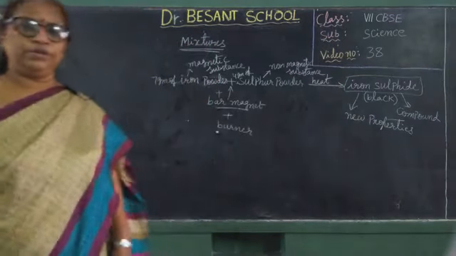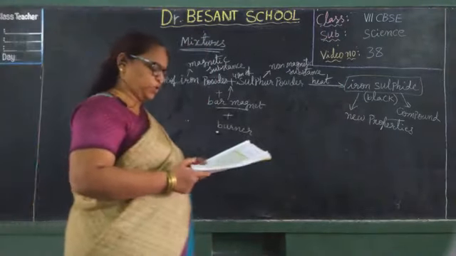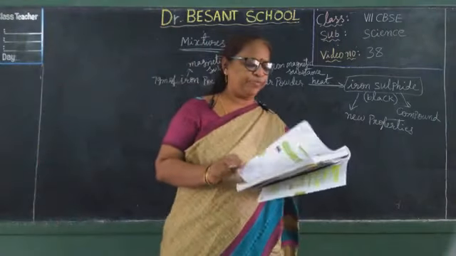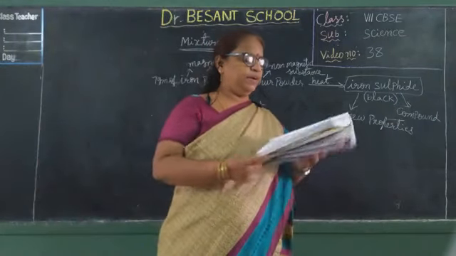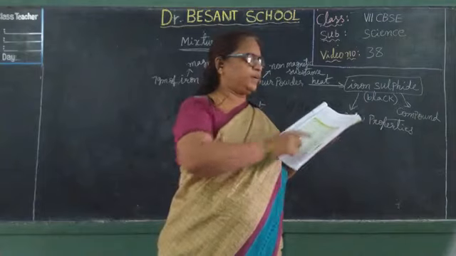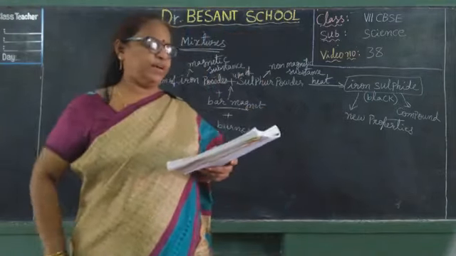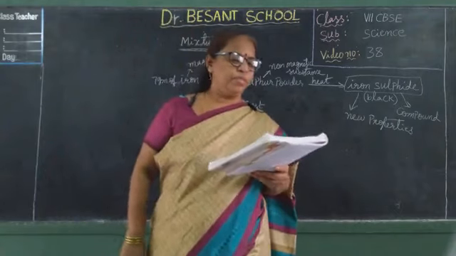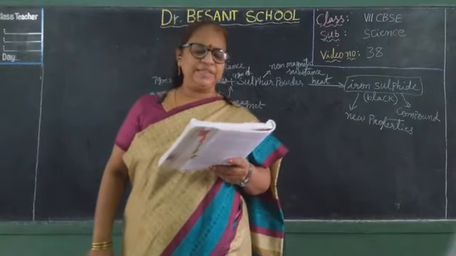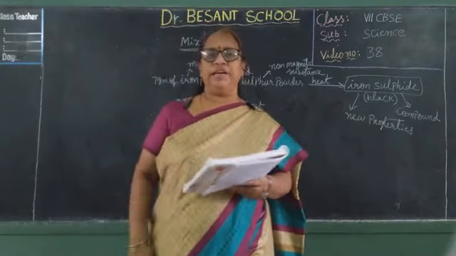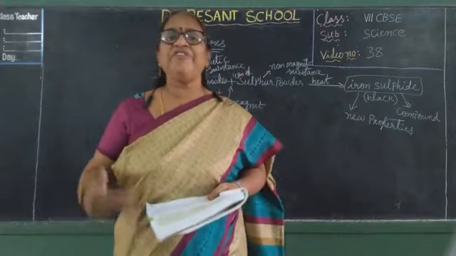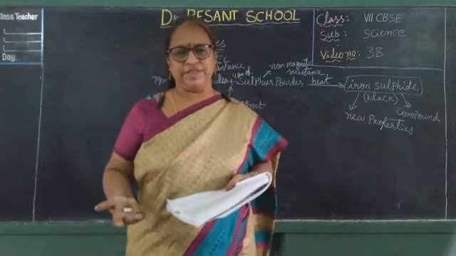You all understood? Right. Now see in your textbook, page number 63. A table is given, table 5.1, differences between a compound and a mixture. Property, mixture and compound. Composition. Mixtures have variable composition. Here variable means different composition.